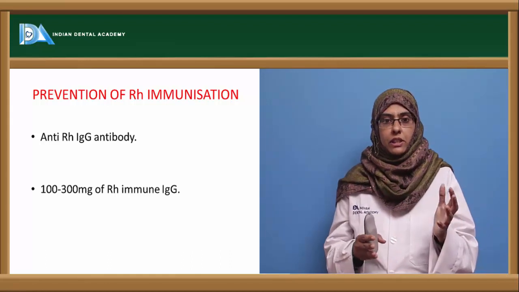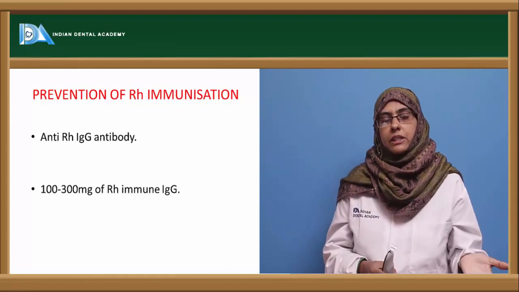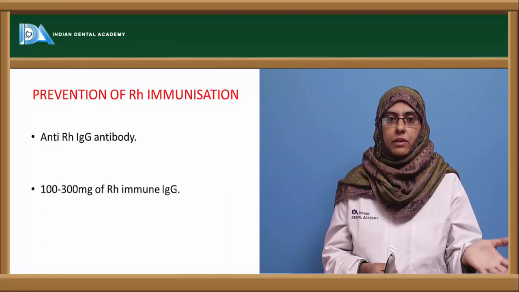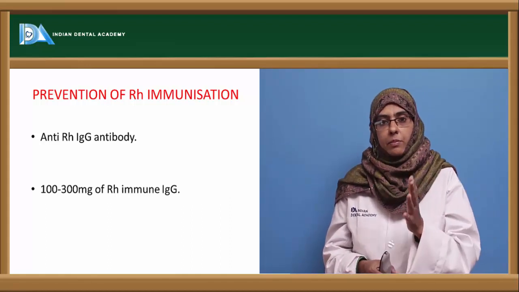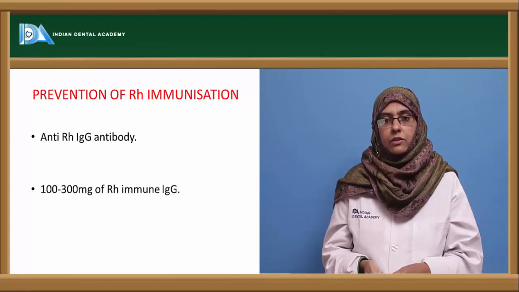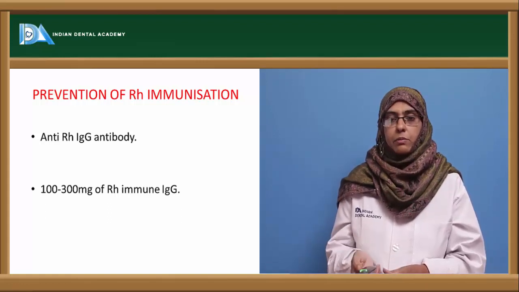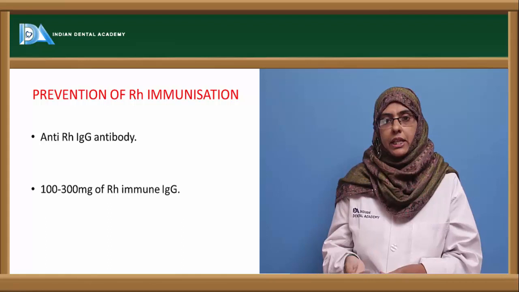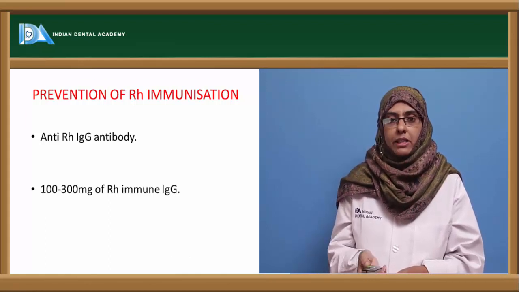As a result, no antibodies are produced in the female, and the second child can be protected from this hemolytic anemia. So 100 to 300 mg of RH immunoglobulin G is usually given, and it is called the ROGAM injection.